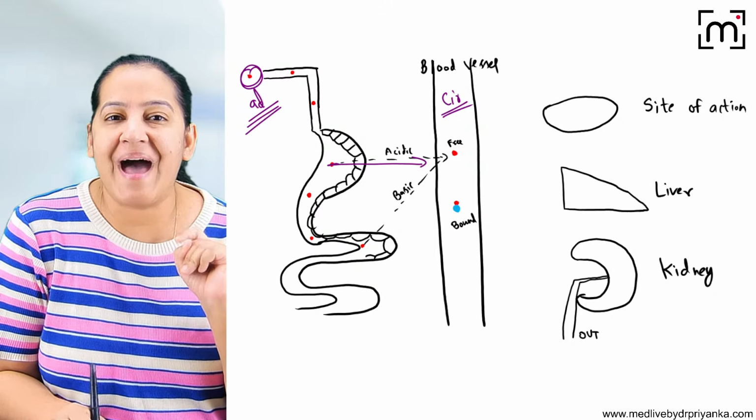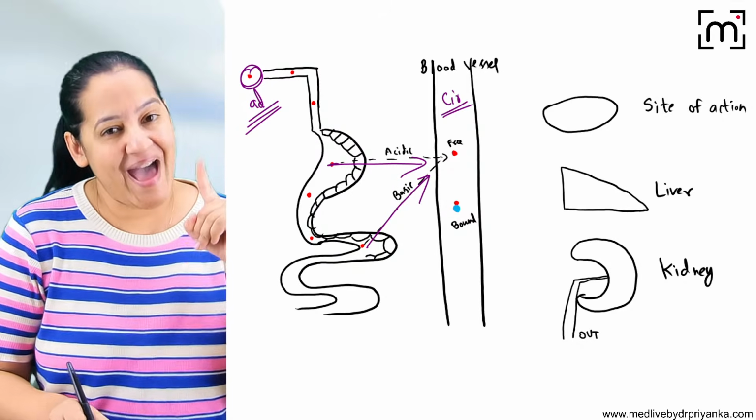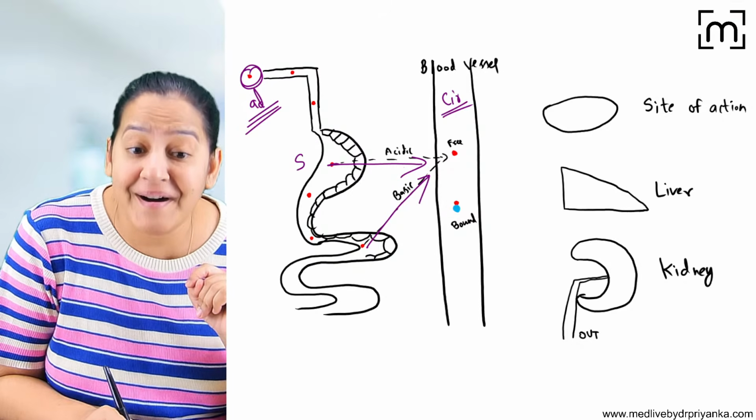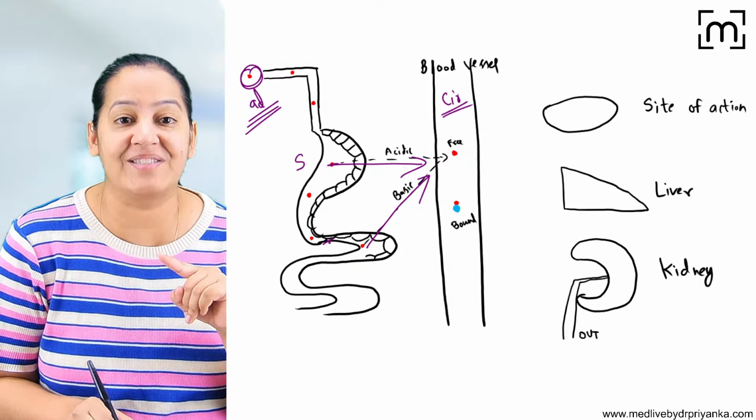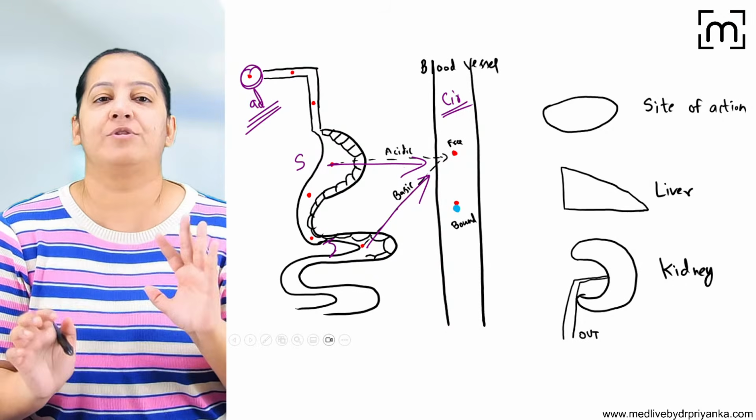Learn the rule. Acidic drugs are absorbed from acidic medium and basic drugs are absorbed from basic medium. So acidic drugs are absorbed from the stomach and basic drugs are absorbed from the intestine. Why? I will tell you later on, after a few minutes. Okay. So this is absorption.